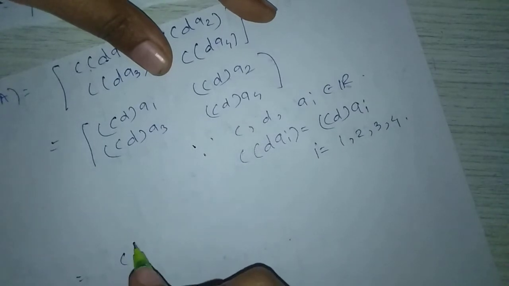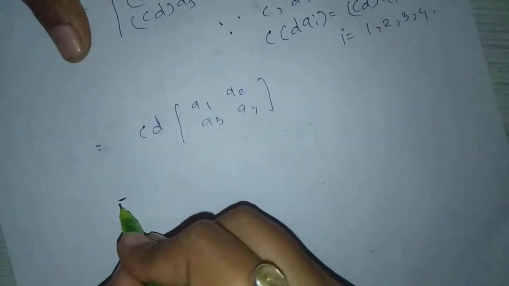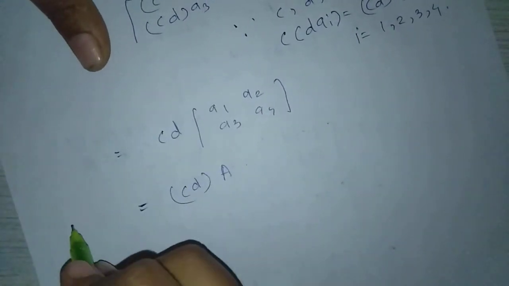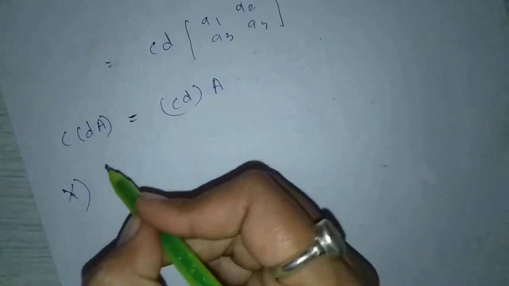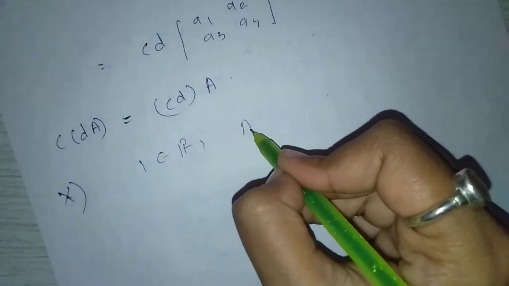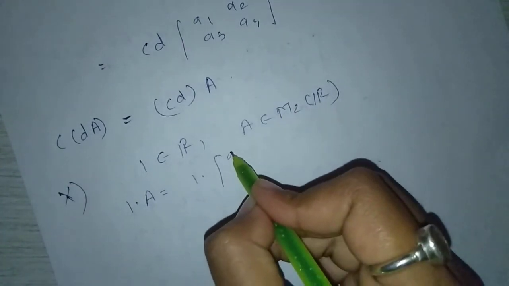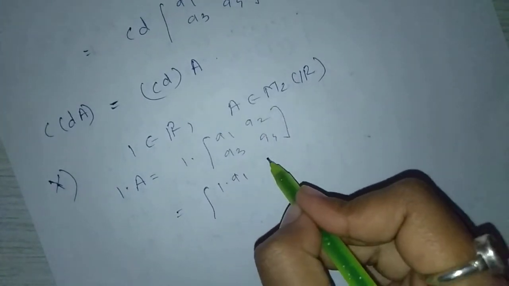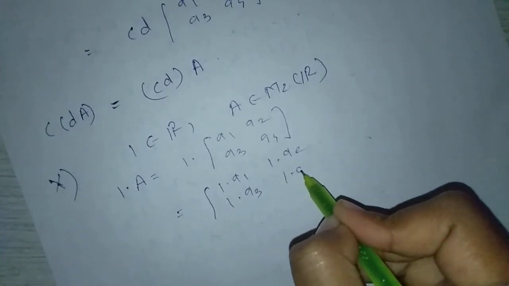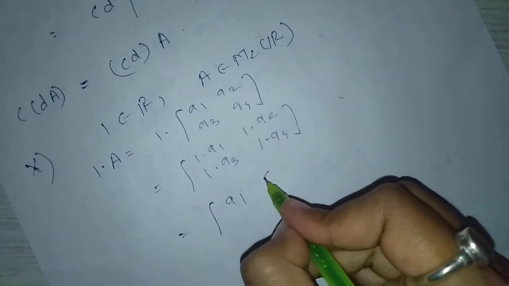Take cd common, c into d, a1, a2, a3, a4. That means c into d into A. Associativity property holds in M2 of R under multiplication. Next, multiplicative identity. 1 belongs to R, A belongs to M2 of R. 1 into A equals 1 into the matrix a1, a2, a3, a4, equal to 1 into a1, 1 into a2, 1 into a3, 1 into a4. 1 into a1 is a1, and similarly for a2, a3, a4.